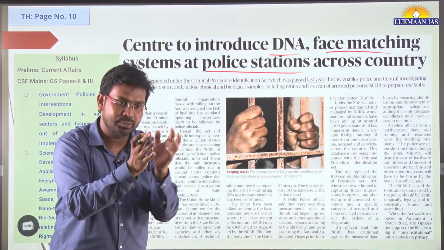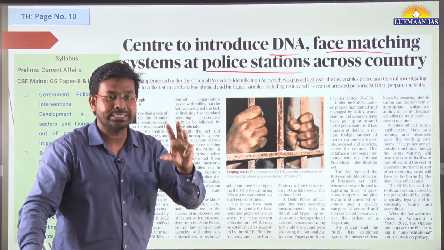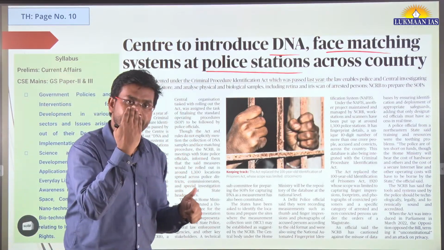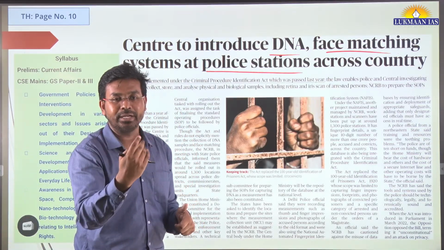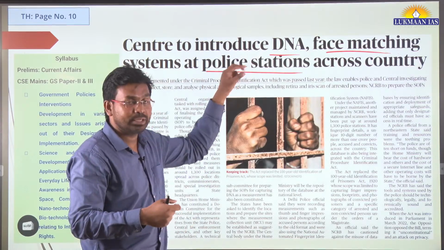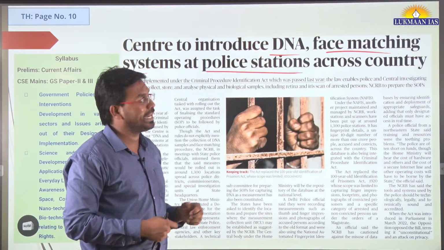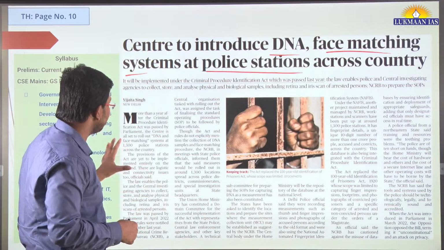They will introduce those technical devices. Those technical devices will be able to match the face of the criminals, of the suspects, and also they will be able to do DNA analysis.